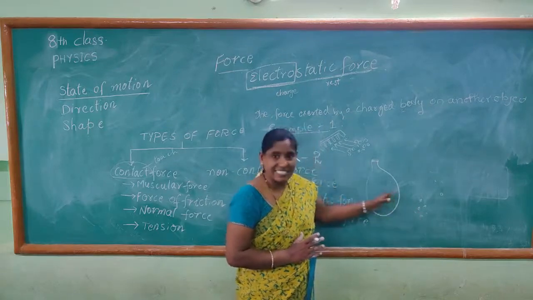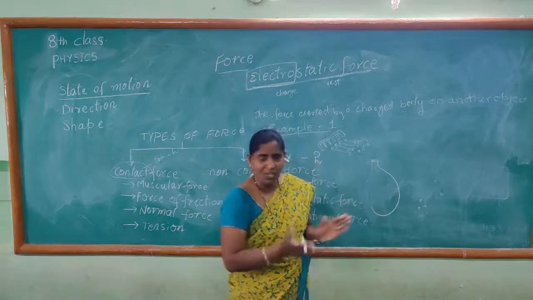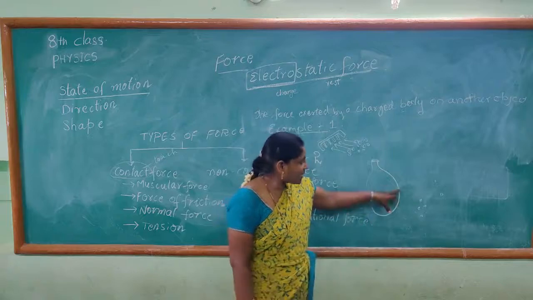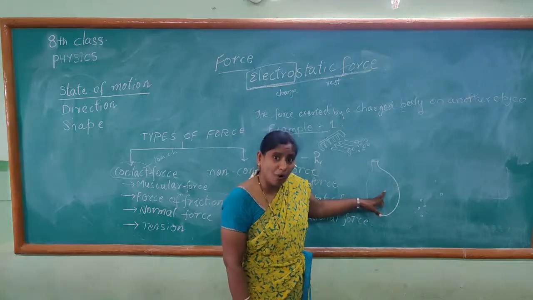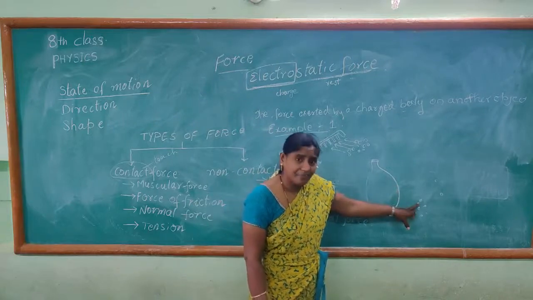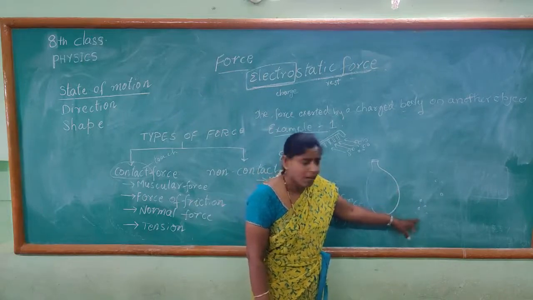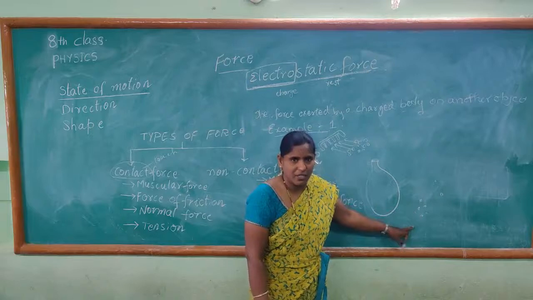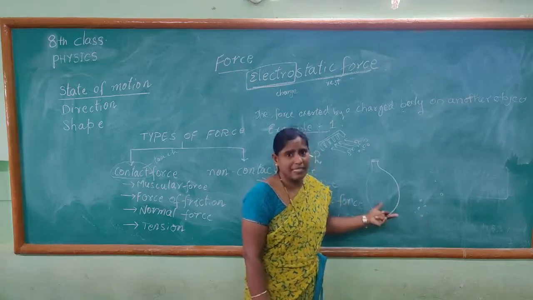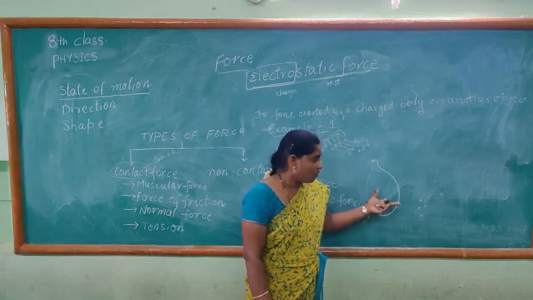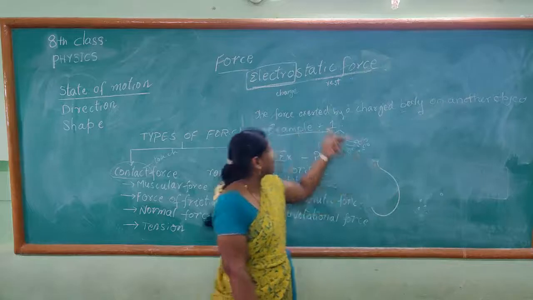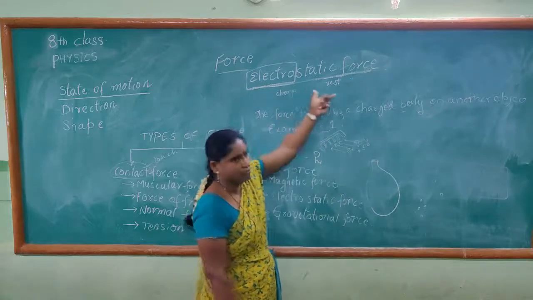The balloon is charged by rubbing with the silk cloth. Now it is a charged body. This charged body is attracting the uncharged body, the thermocol pieces. So the balloon is attracting all the thermocol pieces. This type of force exerted here is nothing but electrostatic force.